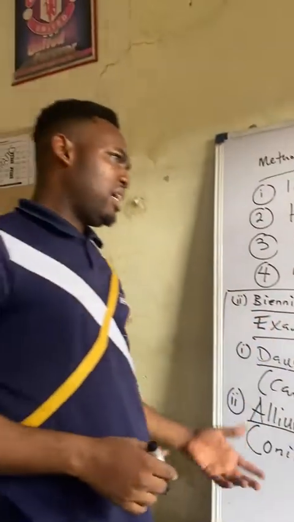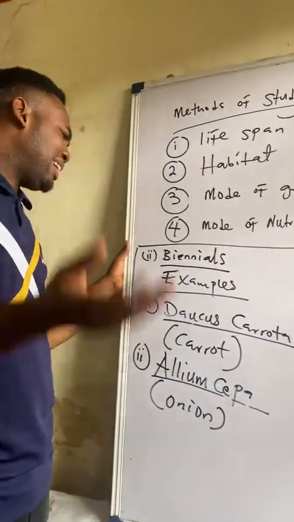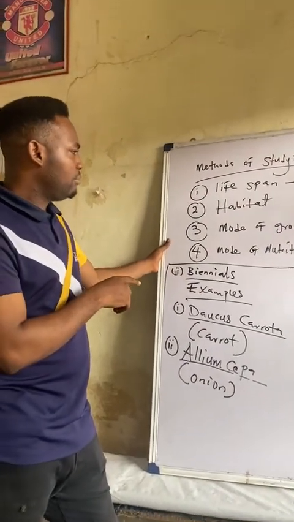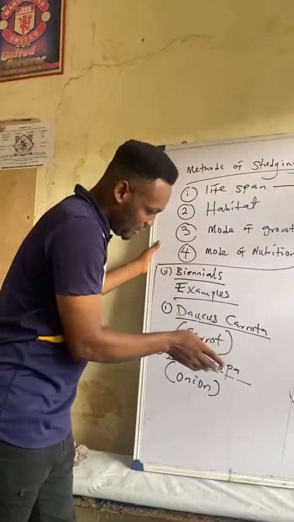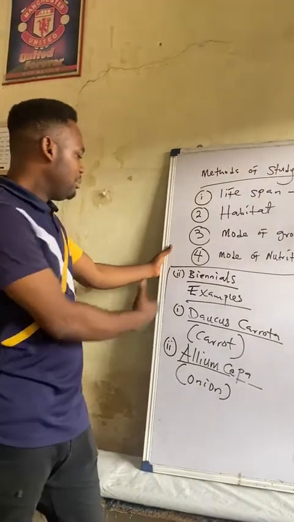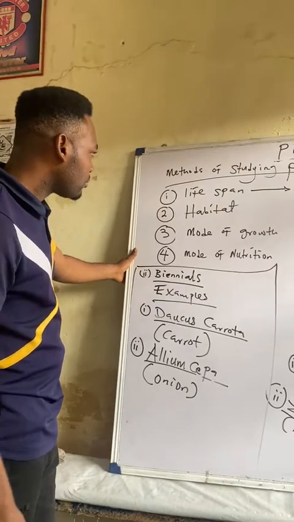So all these are examples of biennials. If you can think of even Manihot or Telesima, many tubers are biennials, but not all. Like I said earlier, all biennials are tubers, but not all tubers are biennials. So there are many examples we have under here, but I will keep it for relevance sake. I will leave it at these 2.